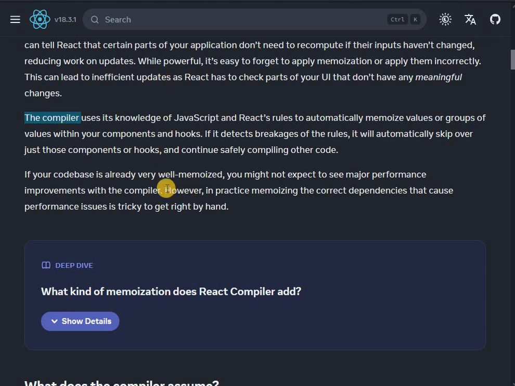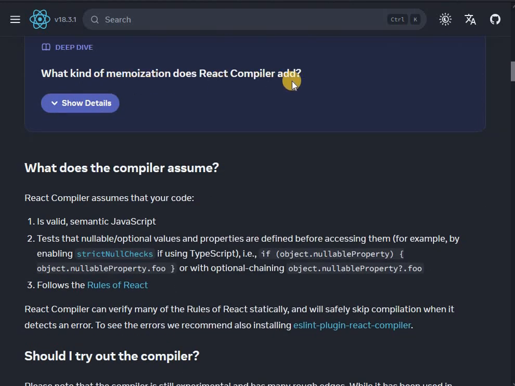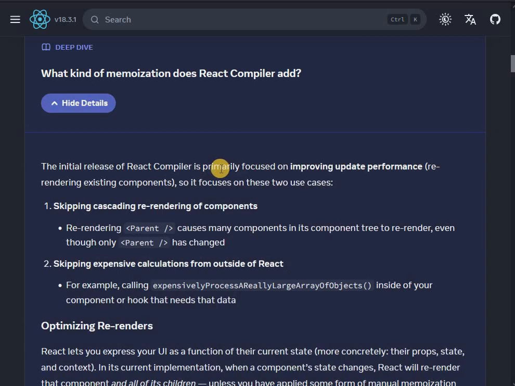If your codebase is already very well memoized, you might not expect to see major performance improvements with the compiler. However, in practice, memoizing the correct dependencies that cause performance issues is tricky to get right by hand. What kind of memoization does React compiler add?